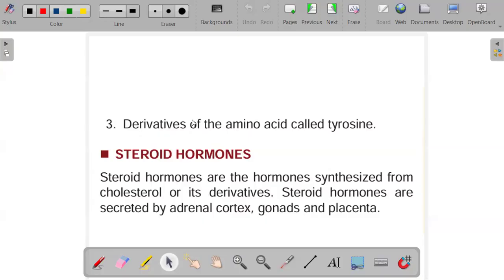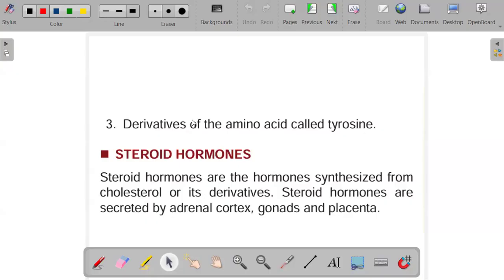Most of these hormones are secreted by the adrenal cortex. Just around your kidney, we have the adrenal glands, and at those adrenal glands, the cortex part of them is where these are secreted. Also in the gonads as well as in the placenta, these are areas where steroid hormones are synthesized or secreted.